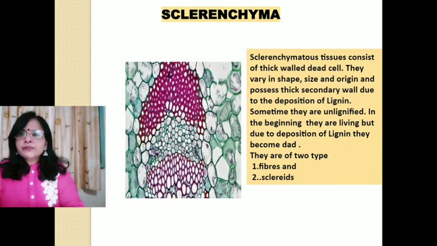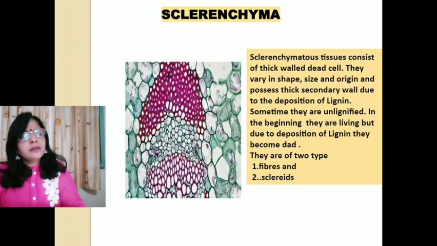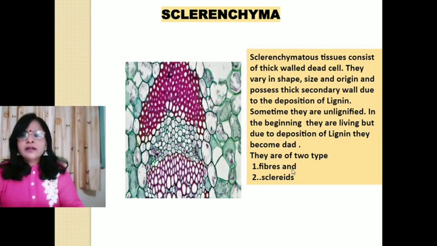In the beginning, they are living, but due to the deposition of lignin, after some time, they become dead. Spelling of dead is wrong, D-E-A-D actually. They are of 2 types, fibers and sclereids.